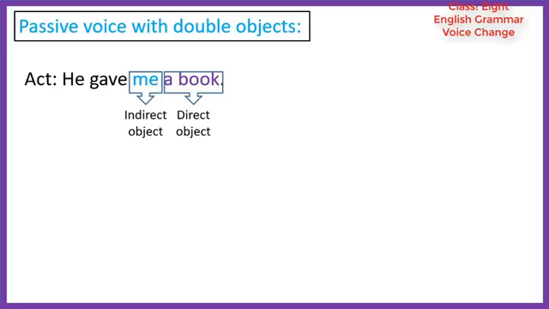In the active voice, in such a case any of the objects may become the subject of the passive voice, while the other is retained in the object position. Such an object in the passive is called a retained object.